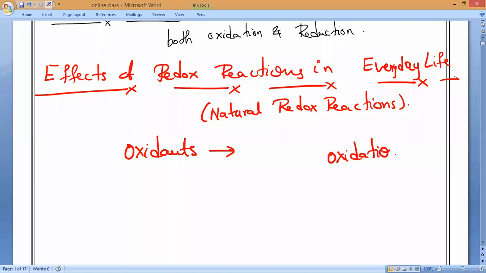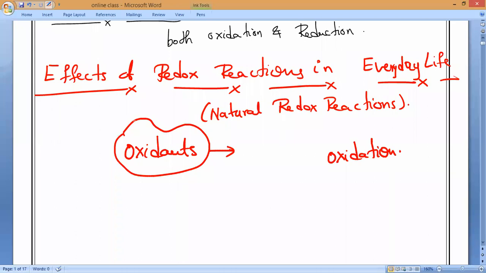I am not just saying this; redox reactions are carried out inside our human body also. Sir, where is the oxidation reaction carried out inside our body? We will study that now. In this section we will study three common redox reactions which take place inside our body and in our surroundings, involving oxidants which help in some of our metabolic activity in daily life.